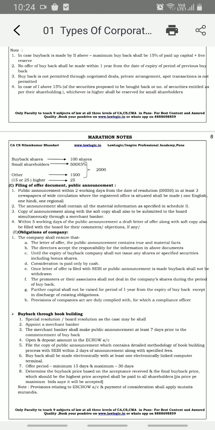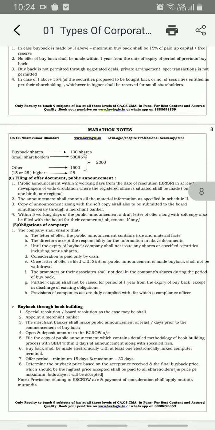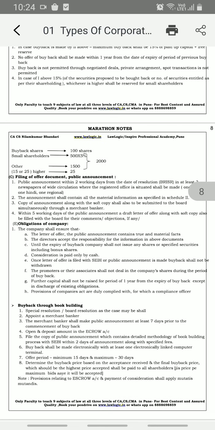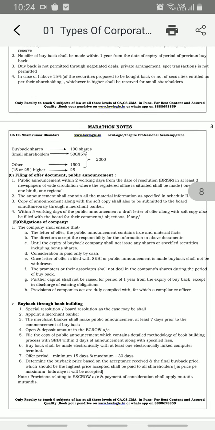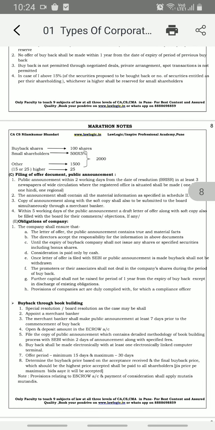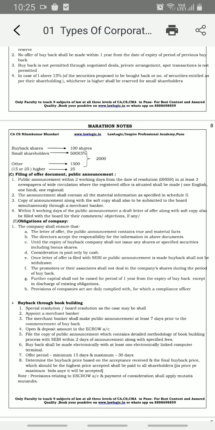Basically they are talking about whichever of the two is higher.